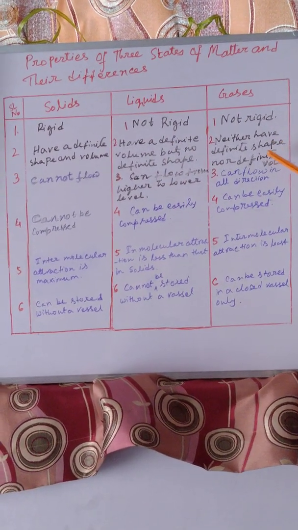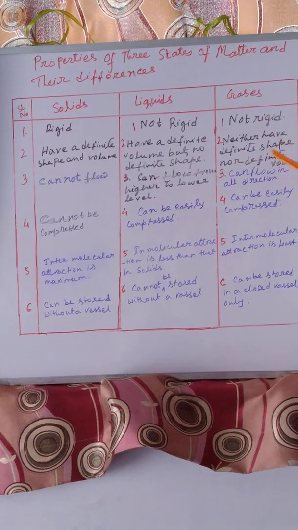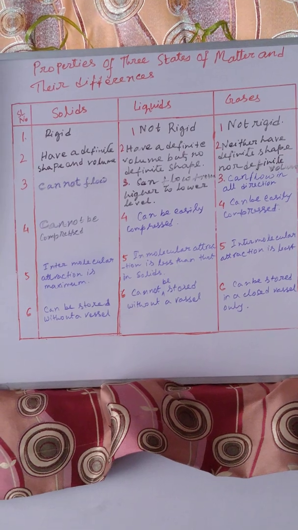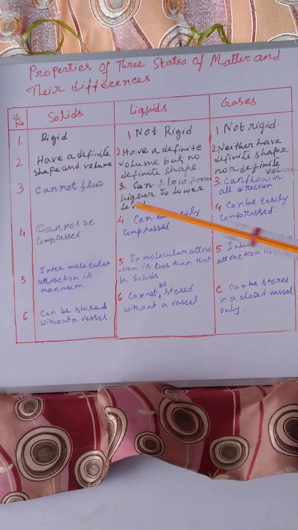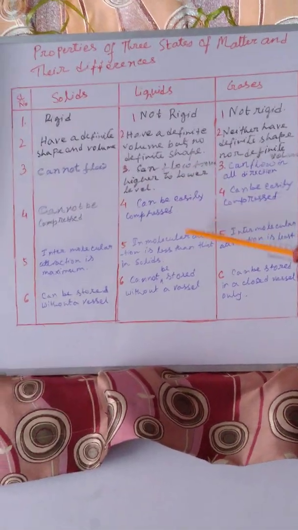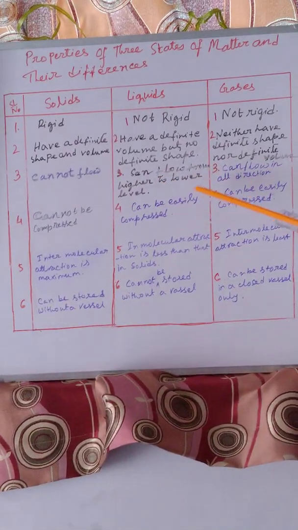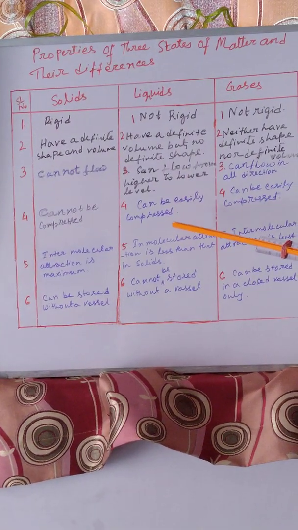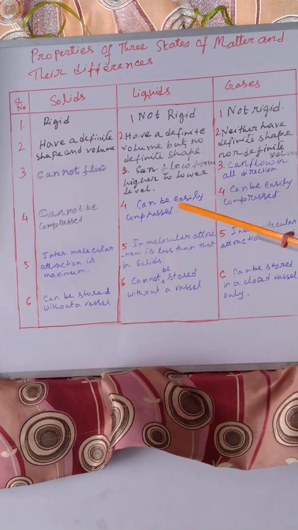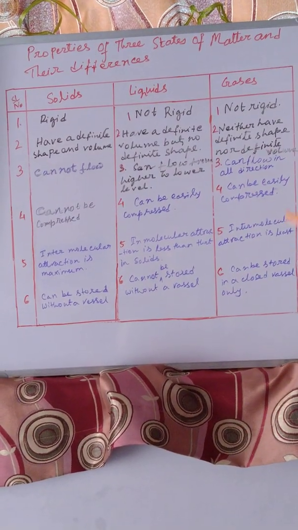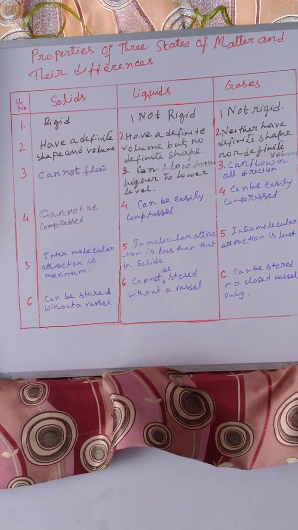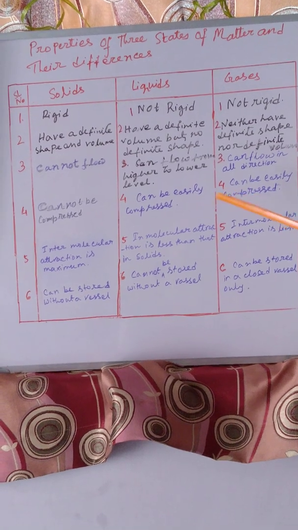Then gaseous substances don't have any shape and volume. Both they don't have. In the case of liquid substances, they can flow from a higher level to a lower level and they can be easily compressed. Compressed means by applying pressure, we can change the size of the liquid.